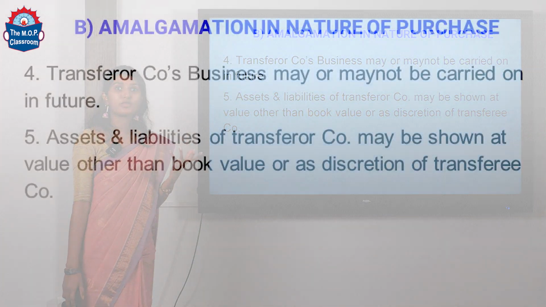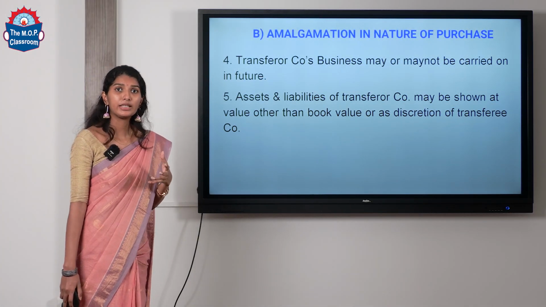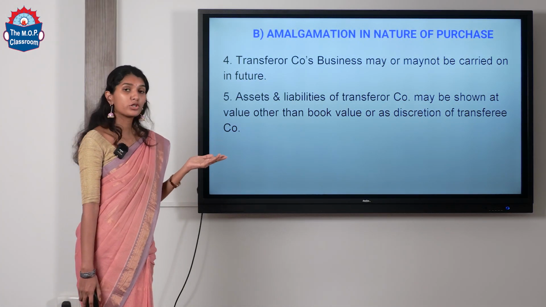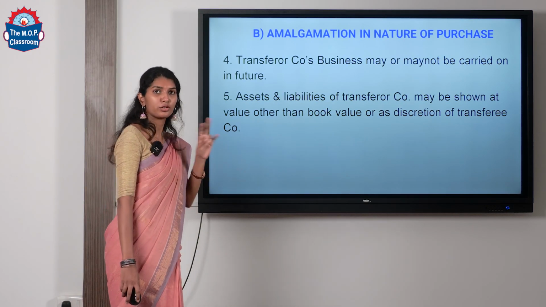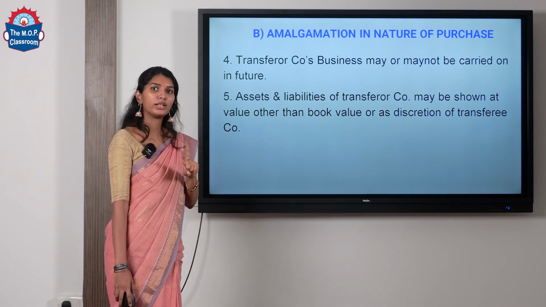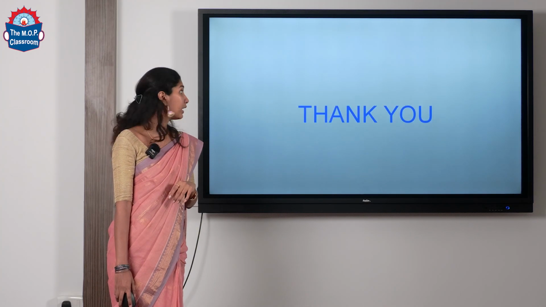Again, the transferee company may not be carrying on the business of transferor company, and also the assets and liabilities of the transferor company may not be shown at the book value in the transferee company. So, these are the two methods of amalgamation, one in nature of merger and one in nature of purchase. Thank you.